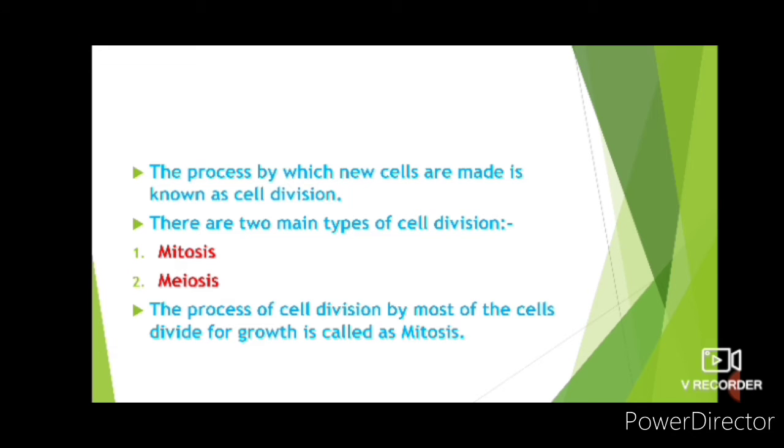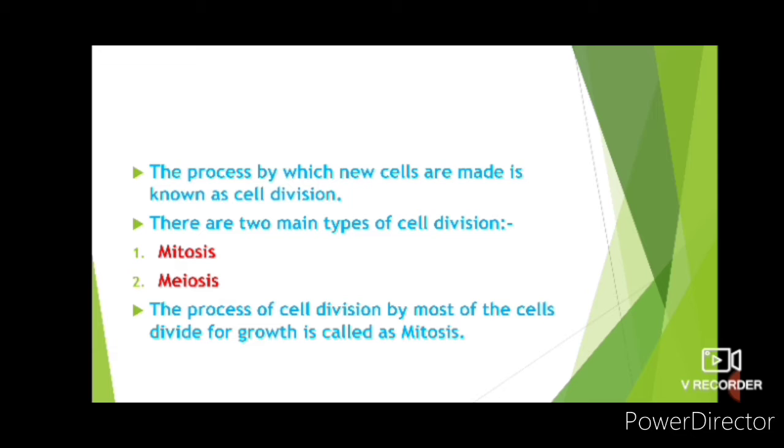So let us start with our topic, that is cell division. The process by which new cells are made is known as cell division. Basically, there are two main types of cell division, and what are they?